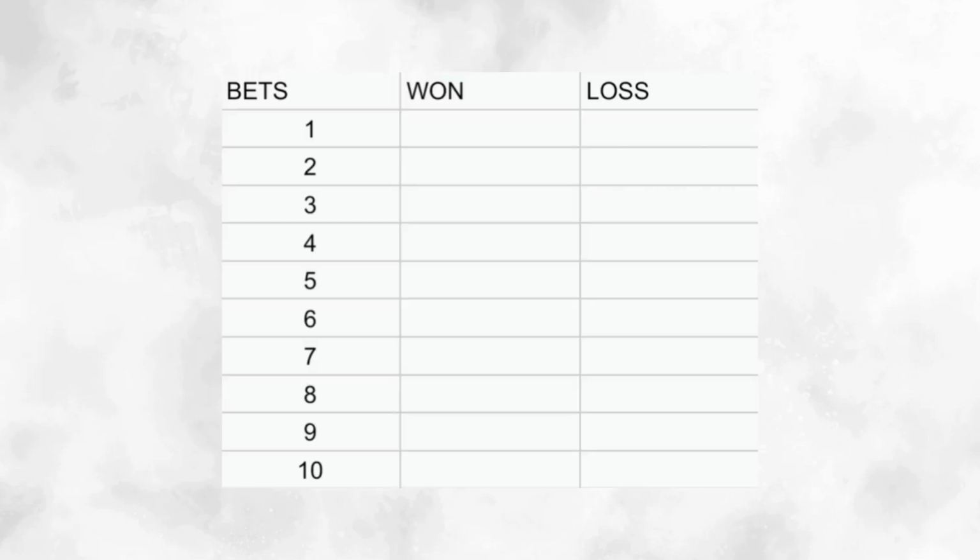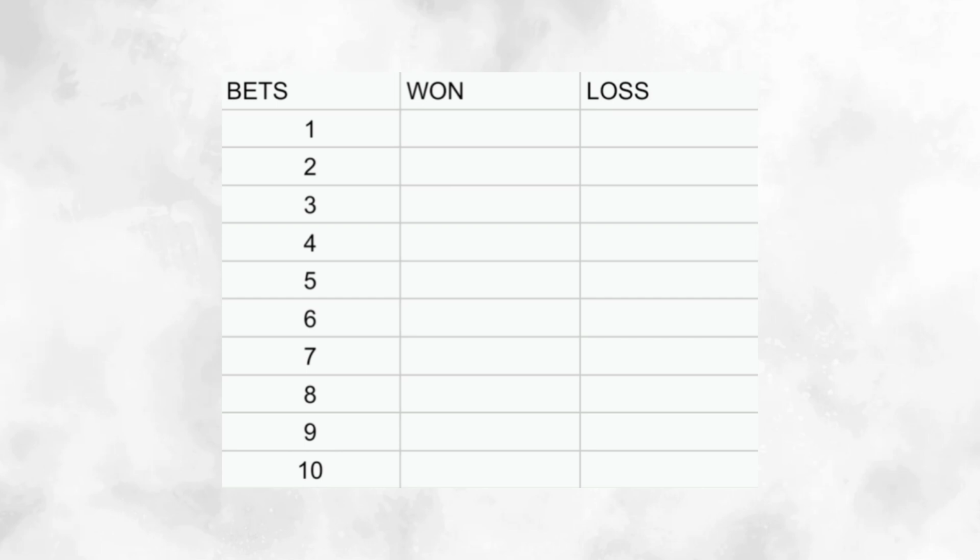So firstly, you have to take a piece of paper, or you might write it in a book, or just do it simply on your phone, but it's easier when you're doing it on a piece of paper, right? So right here, you'll be writing this kind of table, which will have your row for bets. Then it has to be 1 up to 10, right? So here you have to take 10 bets. Each bet equals 10%.